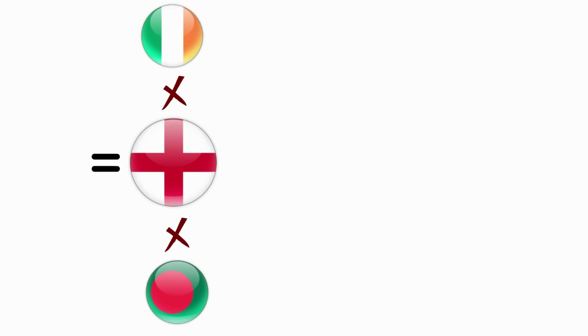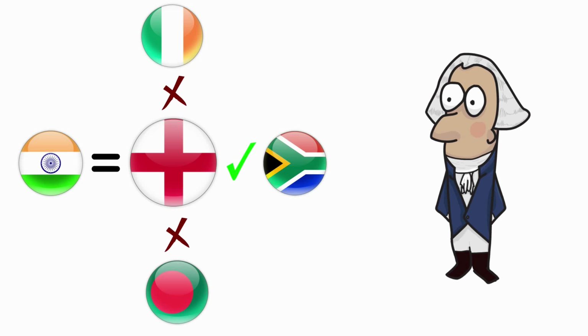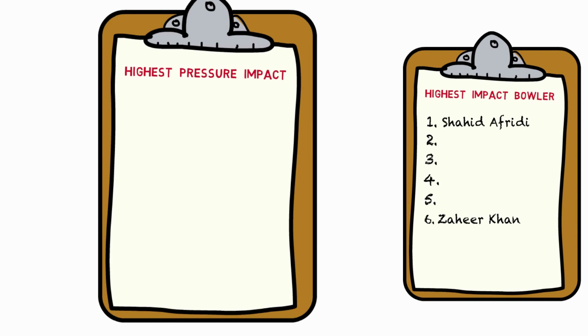Uncharacteristically, England provided the most entertainment in the tournament. They lost to Ireland and Bangladesh, but tied with India and beat South Africa. Curiously, the 2 highest pressure impact batsmen of the tournament were English, Ravi Bopara and Jonathan Trott, a cue to the thrills the team provided.